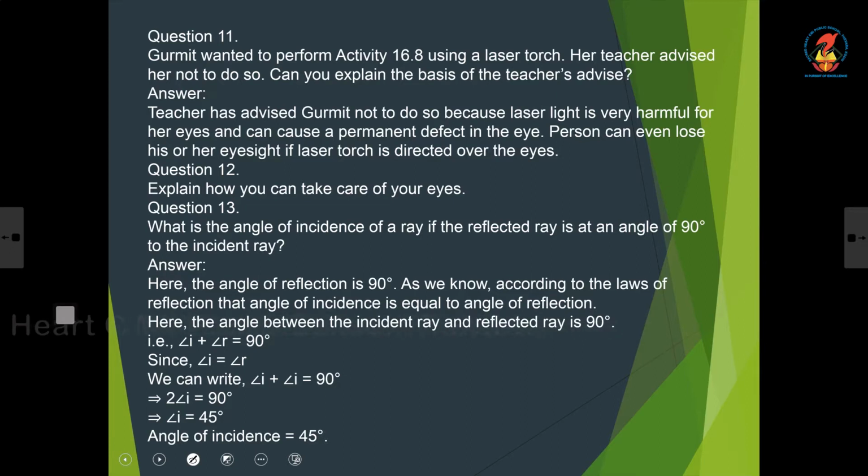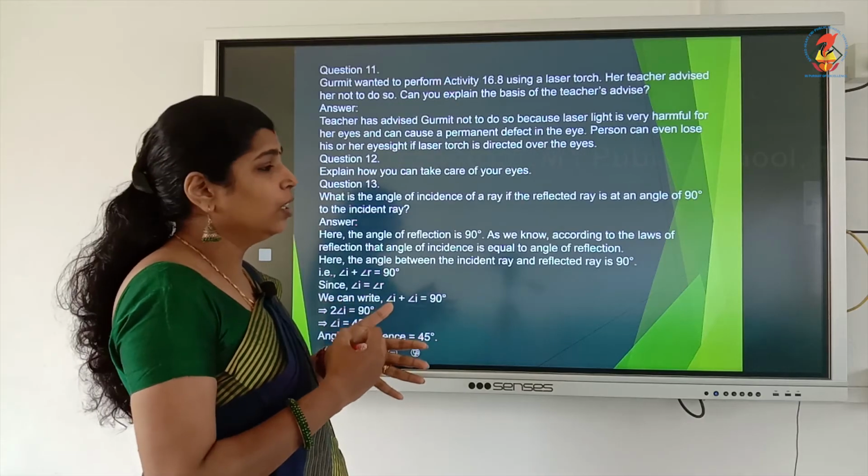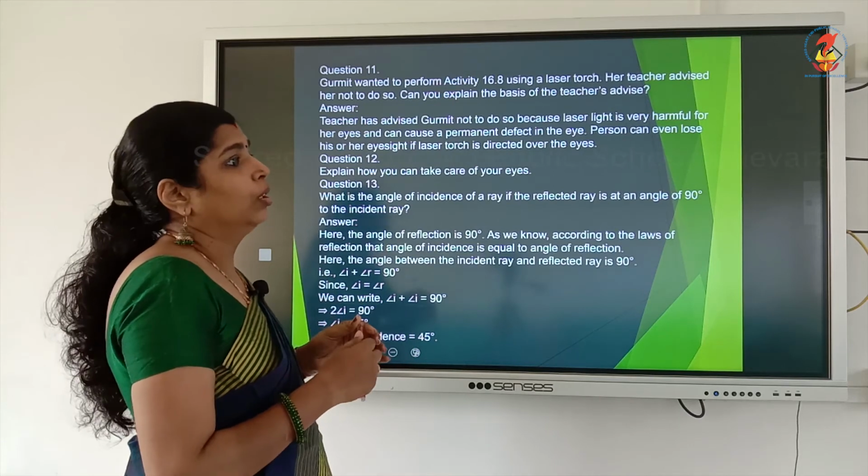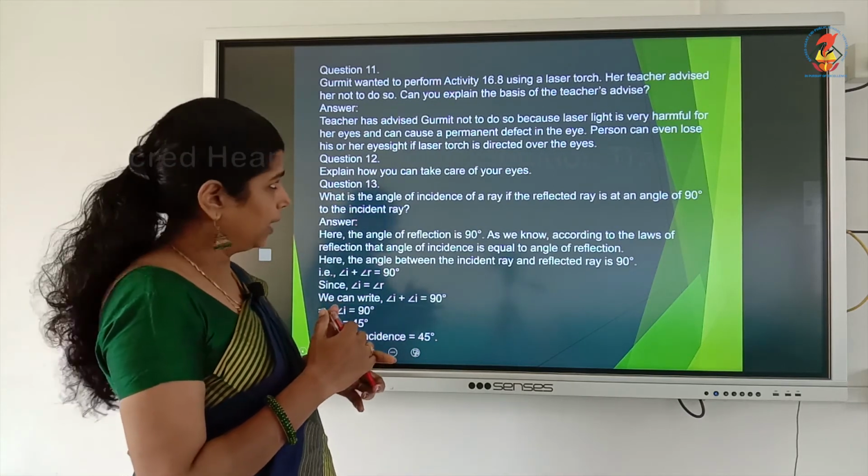Then Gurmeet wanted to perform an activity with the help of a laser torch. Her teacher advised not to do so. Explain the reason for the teacher's advice. Laser beam is very harmful for her eyes. That may injure our retina. So, we should not use laser light.